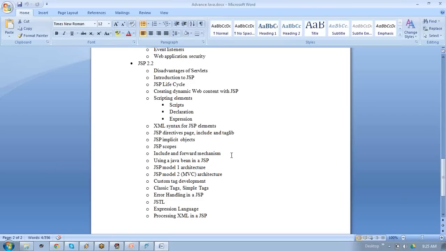Yes, we can use. Automatically, each and every JSP is converted into a servlet. But why are you saying that they are a replacement of servlets? No, I'm not saying replacement of servlet. Replacement in the sense that the function which we do by the servlet, we cannot do through JSP.